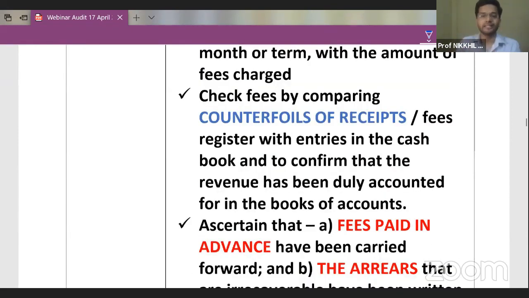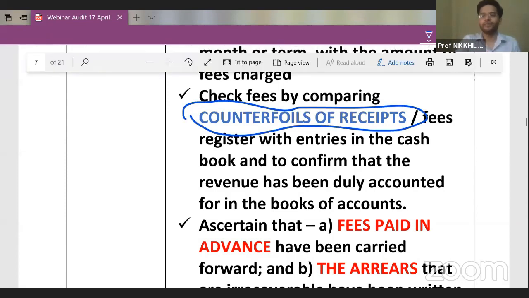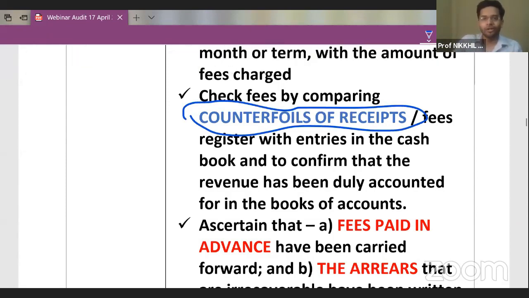Naturally, guys, while the fees is being received from the students, there is a fee register, and a fee receipt which is given to the students. The smaller part of the fee receipt is kept with the accountant. The larger part of the receipt is given to the students. So guys, I will tally that fee register with the counterfoils of receipts. I'll tell you a very simple example. There is something called